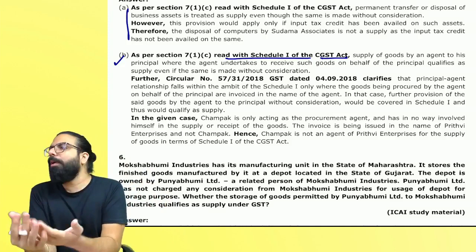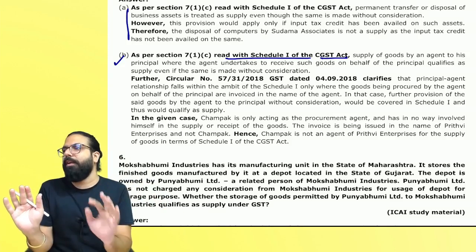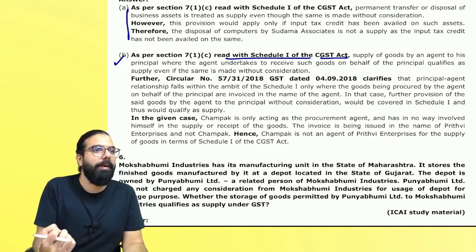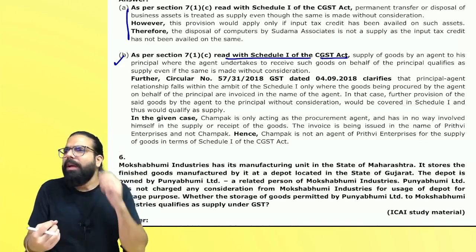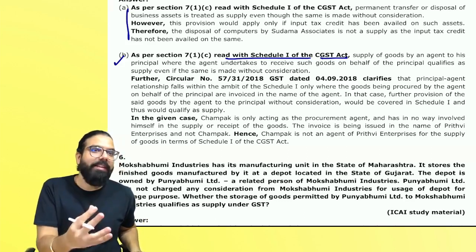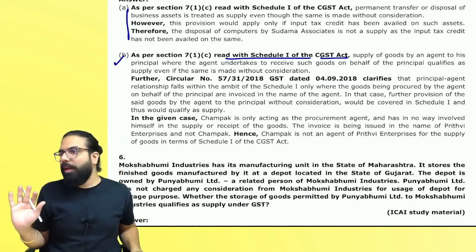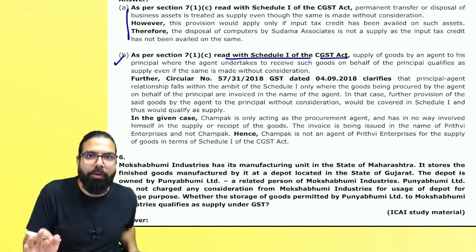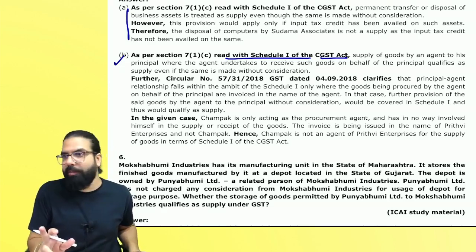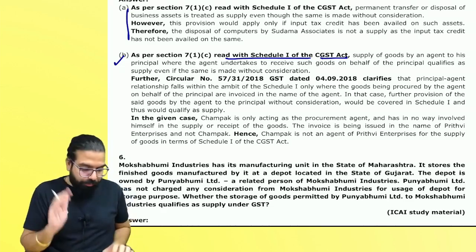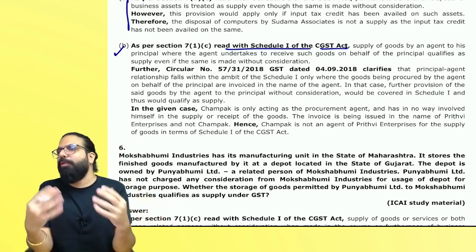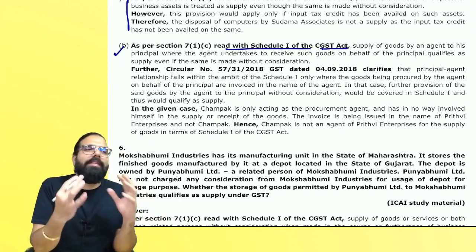Now, if you don't remember, no problem. Right, say as per the CGST Act. But how will you remember? Only if you practice the way that you want to remember. Can I go ahead, everyone? It is not mandatory, but it's recommended that you should remember. Can I go ahead, everyone? Now, sitting at home, people, don't message me, sir, should I remember section numbers? I told you what is my opinion. Can I go ahead, everyone? Now, it is not mandatory. It is recommended that if you remember and if you write, your answer looks good.